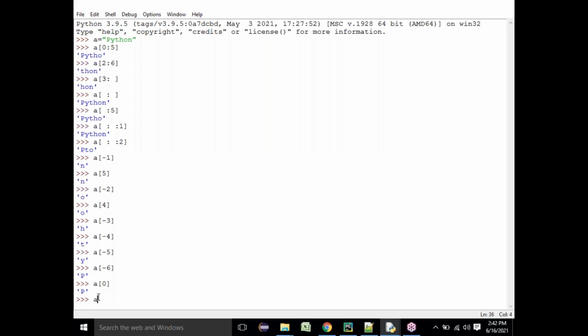Can I know what is the output of this? What is the output of this? Can anyone say? What is the output of this?